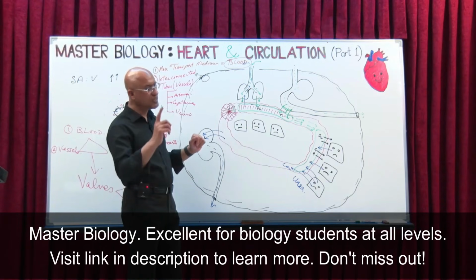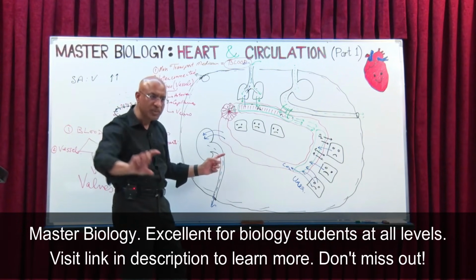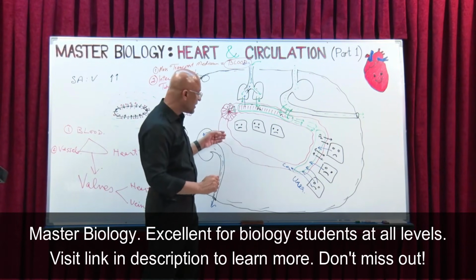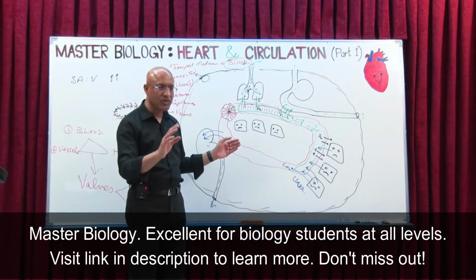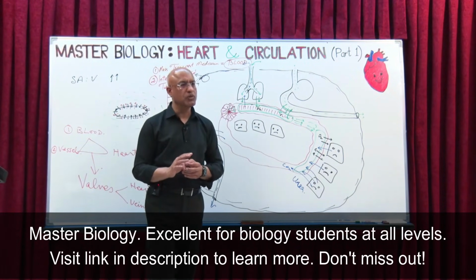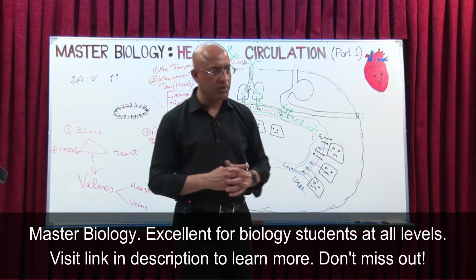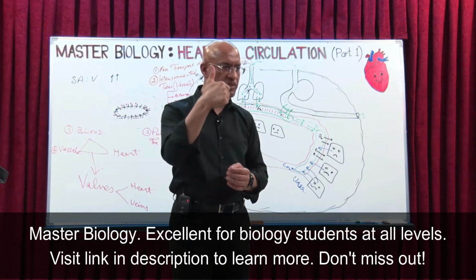And then the direction of flow of this transporter should be unidirectional, in a specific direction. So there must be valves so that it does not reverse, it only moves forward. Is that right? So we say the cardiovascular system present in mammals, let's take the example of human beings, has 4 components. Number 1, there is blood.